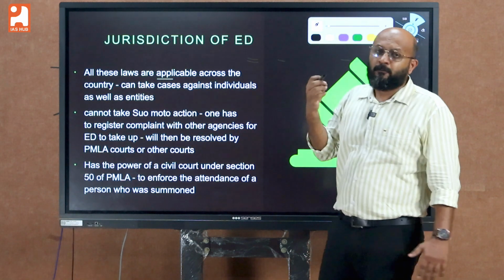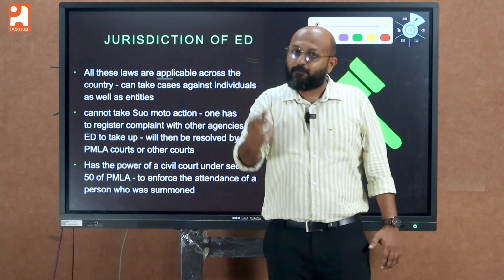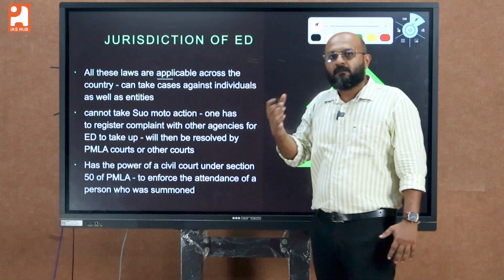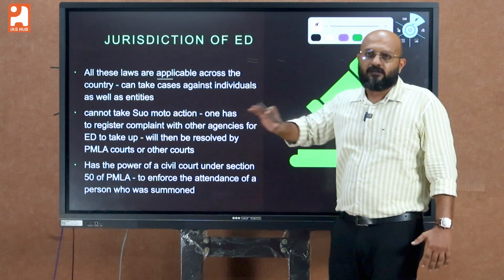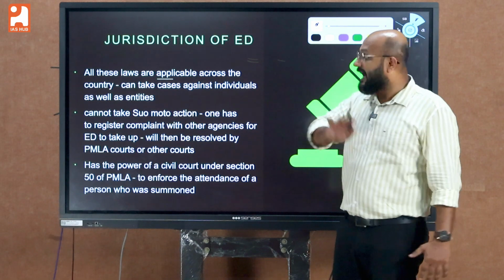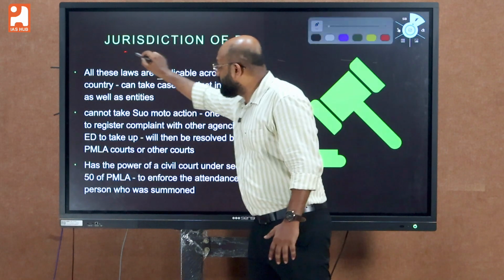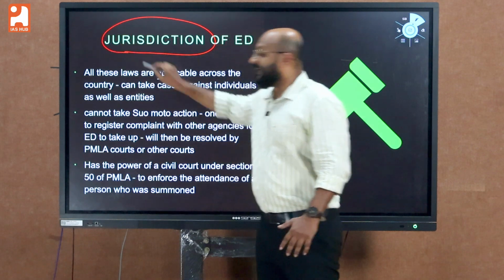Next, if you want to comprehend the present political context, you should have an idea about the jurisdiction of the Enforcement Directorate.